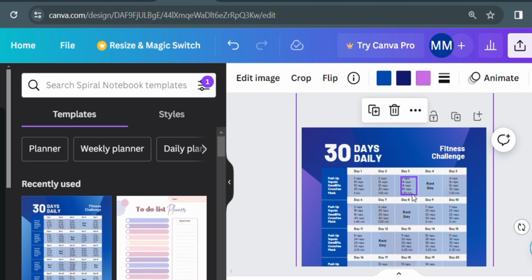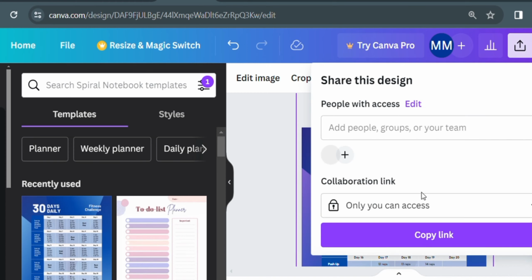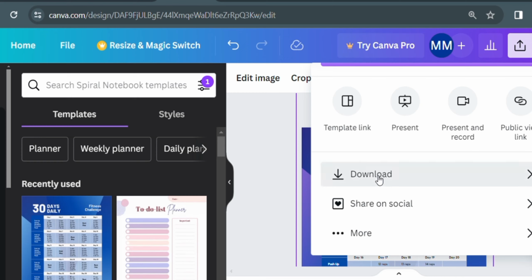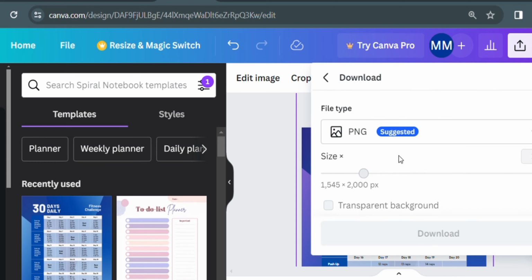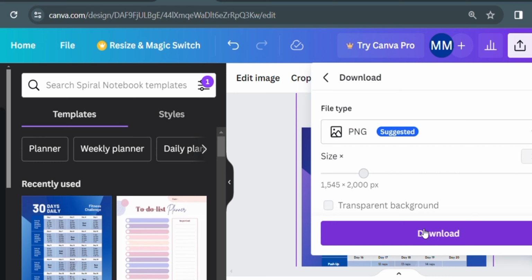Just add a little bit of spice there, and then go ahead, click share, and download it. Once you click on download, you can see you can download it to your computer, or to your phone if you are using your phone.